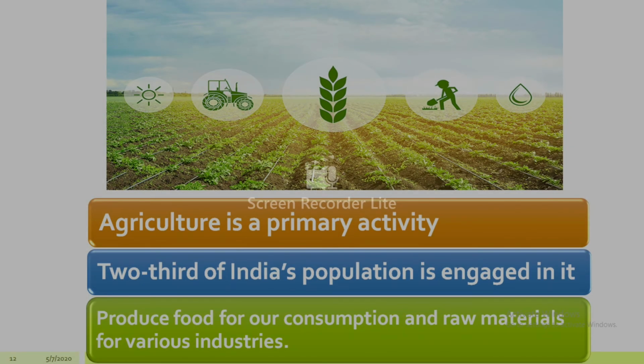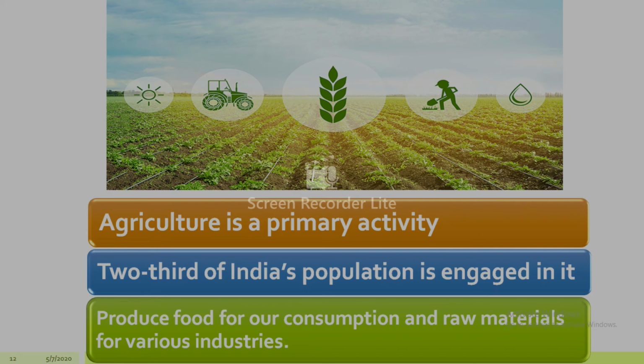Do you know about 60% of Indian population is engaged in agriculture? So it is important to study about it. India is an agriculturally important country and about 2/3 of its population is engaged in agricultural activities. Agriculture is a primary activity which produces most of the food that we consume. And beside food grains, it also produces raw material for various industries.